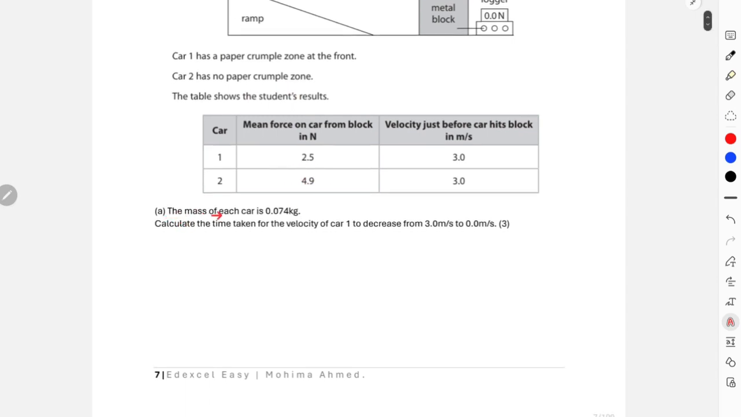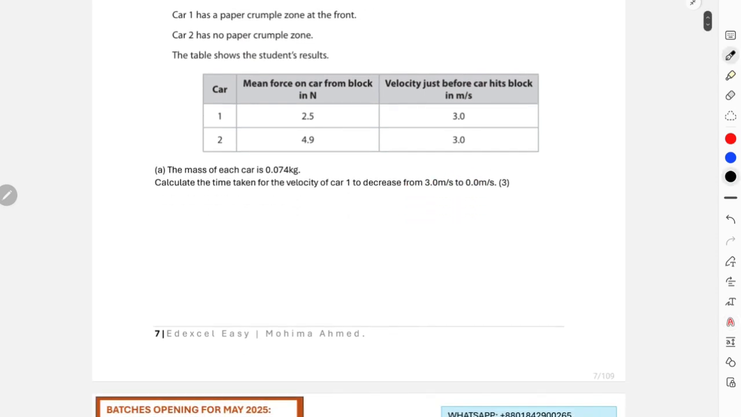We need to note that the mass of each car is 0.074 kg. We need to calculate the time taken for the velocity of car 1 to decrease from 3 to 0. We can easily calculate that. Using the force and mass, I can calculate acceleration, and using that acceleration, I can calculate the time taken. So this is how I'll have to arrange the equation.